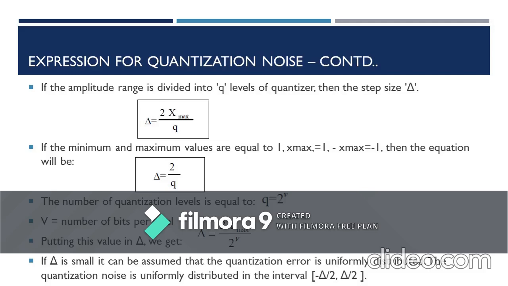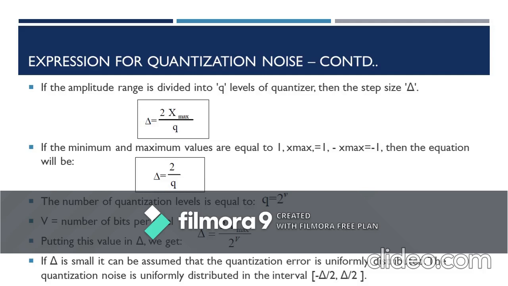So before going deep into that, let's derive the equation for the step size del by considering the value of q. So q, as I said before, is the quantization level. Any number of levels can be derived from the number of bits per level. So here we are considering v as the number of bits per level.